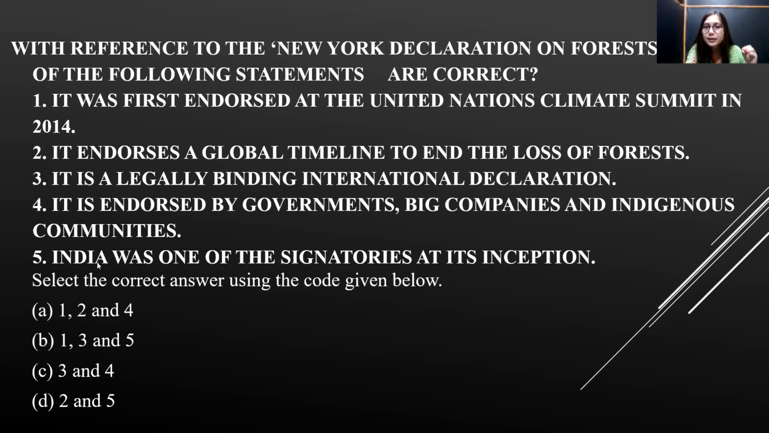Now, if you have read about the New York Declaration on Forests, then definitely you will be able to answer this particular question. If you haven't read, our normal tendency in preparing for UPSC is that we consider most of the things that have much more importance with respect to India. But here in the New York Declaration on Forests, much importance with respect to India is not at all present. If this is the case, then you can directly eliminate statement 5. India was one of the signatories at its inception. No, it wasn't. So if you are eliminating 5, you can eliminate B, you can eliminate D.